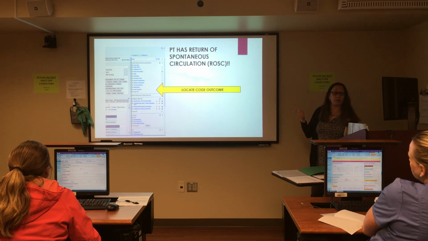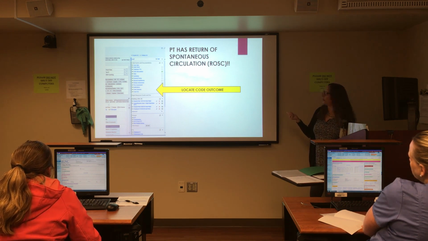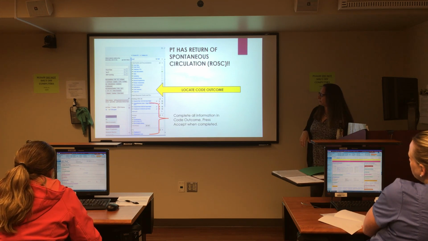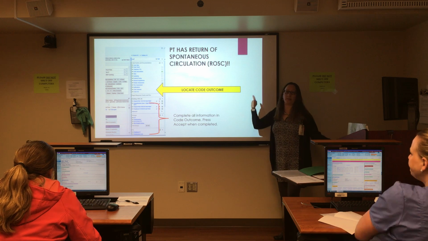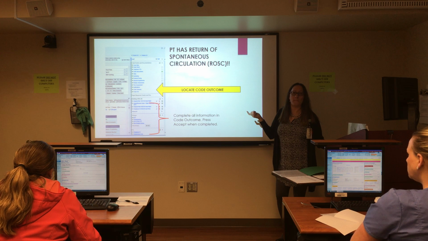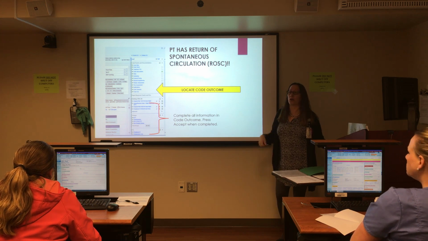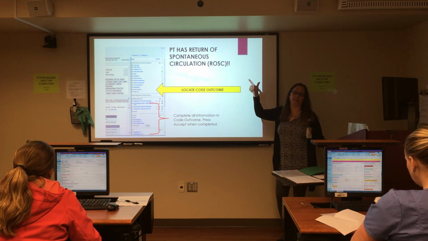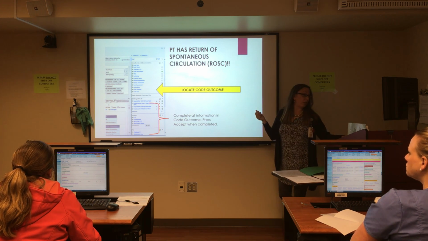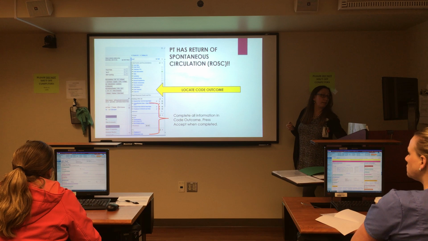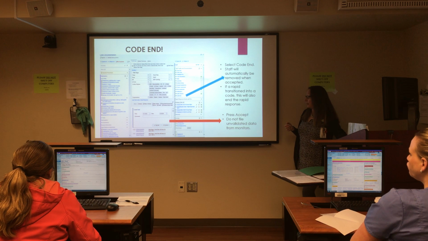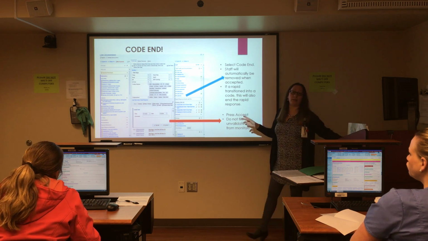Our outcome is another thing that we're missing a lot as far as documentation is concerned. Our outcome is survived or not survived. When you do a rapid, there are like a million different outcomes you can have. A code is they lived or they didn't live. It's pretty simple. And then the location they went to if they did survive. And then code end. Make sure you're hitting code end.